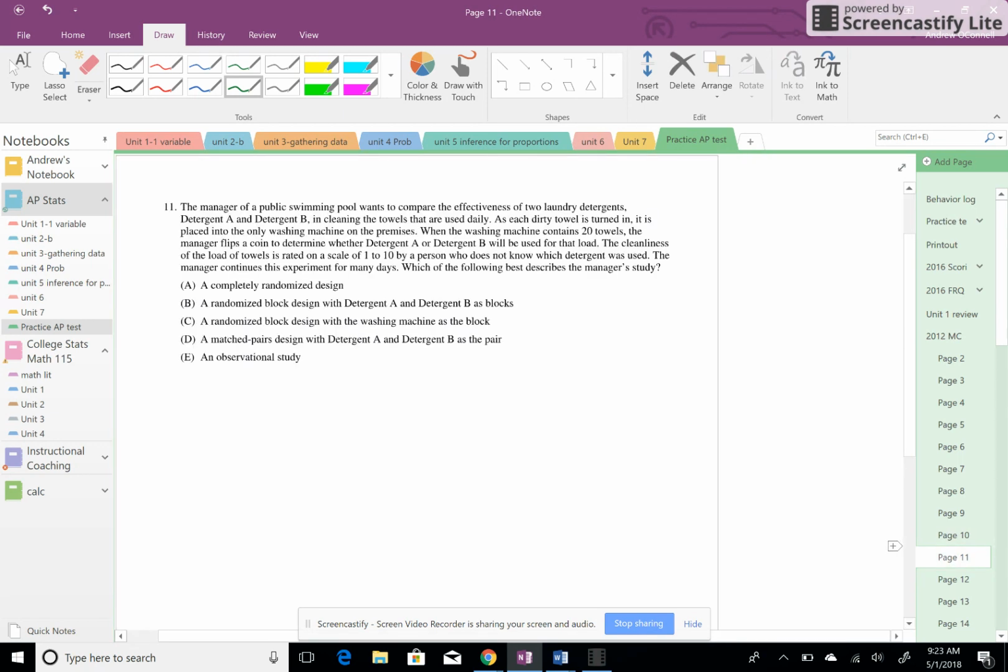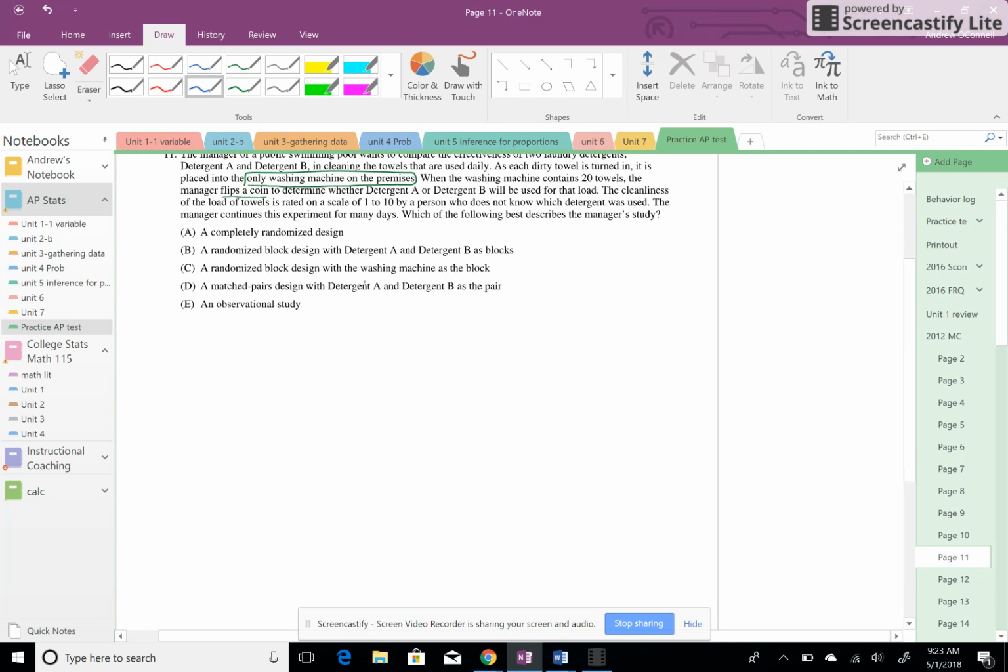The manager of a public swimming pool wants to compare the effectiveness of two laundry detergents, detergent A and detergent B, in cleaning towels that are used daily. As each dirty towel is turned in, it is placed into only one washing machine on the premise. 20 towels, the manager flips a coin, so it also uses randomization, for detergent A or detergent B for that load. Then it's rated for cleanliness. So we're talking about a completely randomized design, a block design with detergent A and detergent B as blocks, a randomized block design with washing machine as the block, or a matched pairs design.